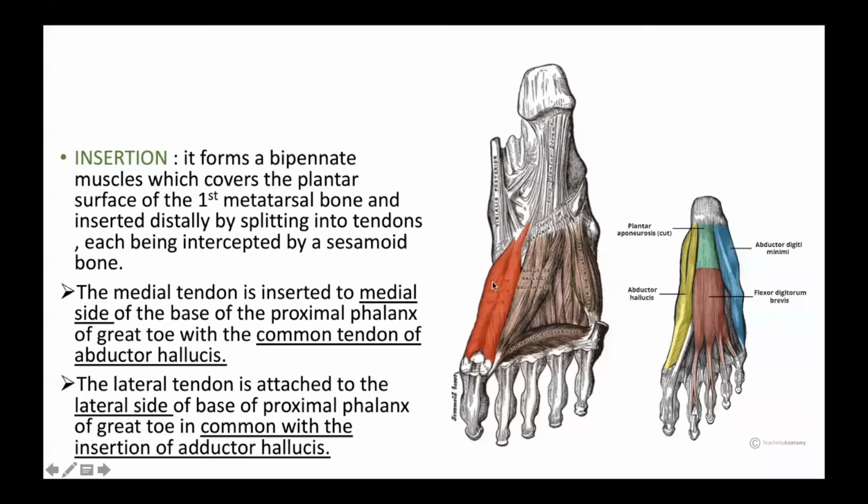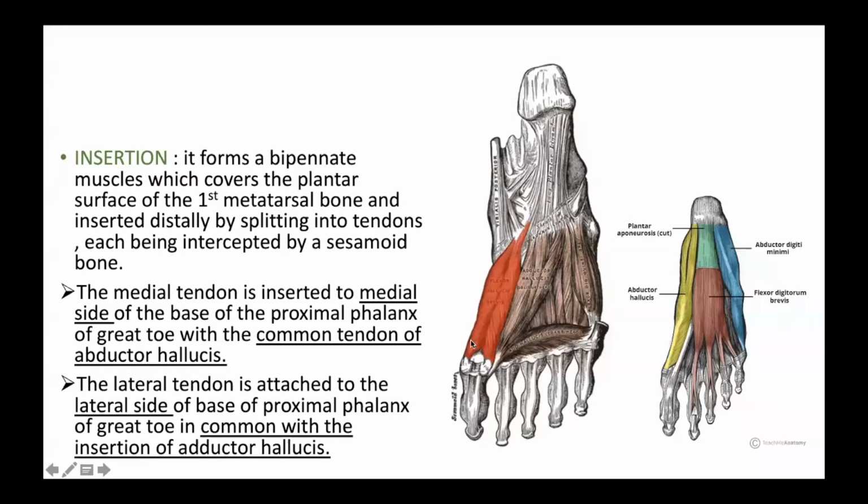It blends with tibialis posterior. So the medial band and lateral band, as they move forward to the insertion, are splitting into two tendons, each intercepted by a sesamoid bone. So between these you have a sesamoid bone, seen here in between the split of the tendon of flexor hallucis brevis.